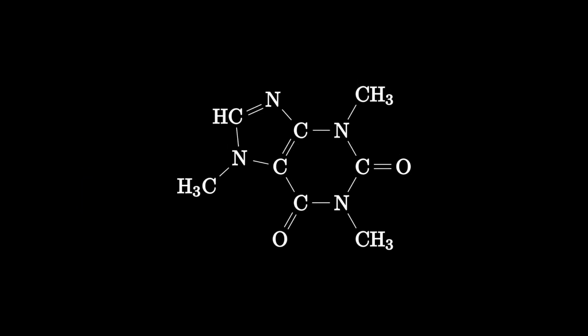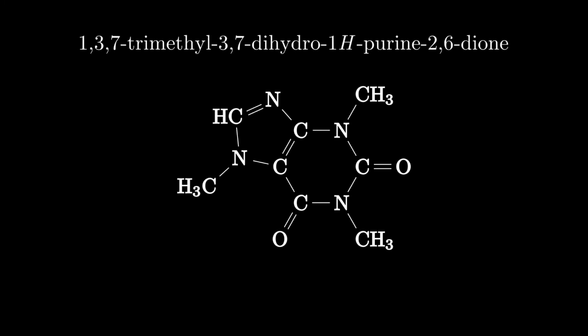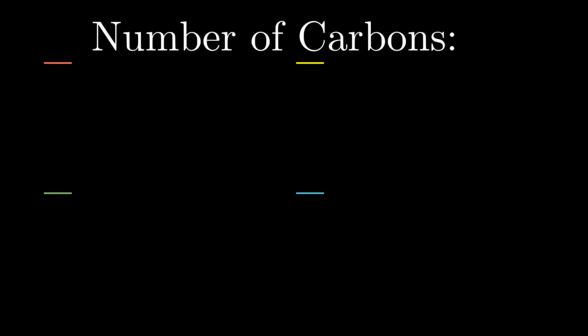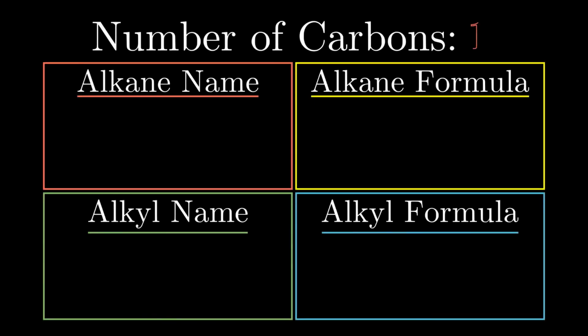So why use common names? Well, maybe the compound is used very often, or the IUPAC name is ridiculous like the one you see on the screen. Do you know what it is? It's caffeine. But before we can name a complex molecule like caffeine, we will start with the small, simple molecules first.